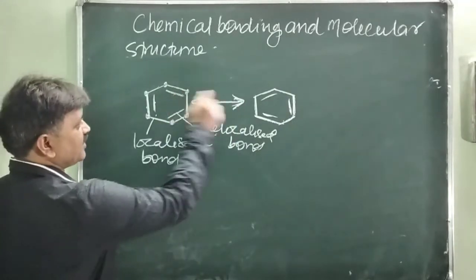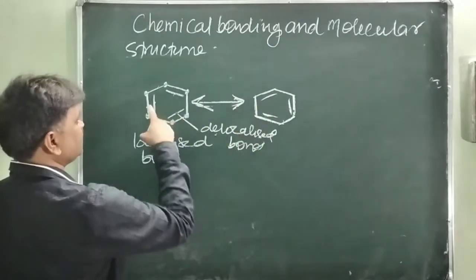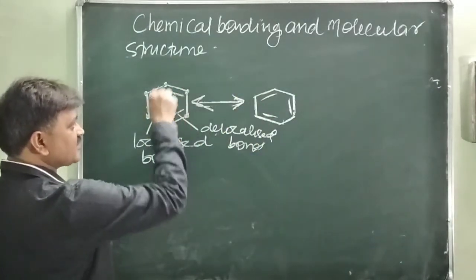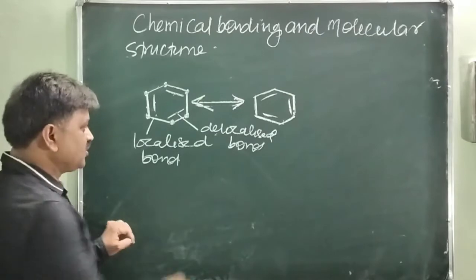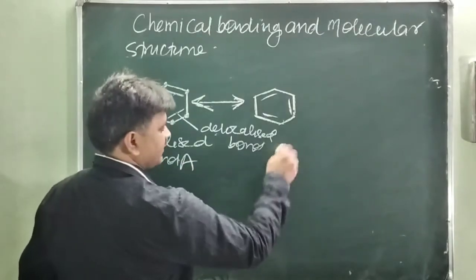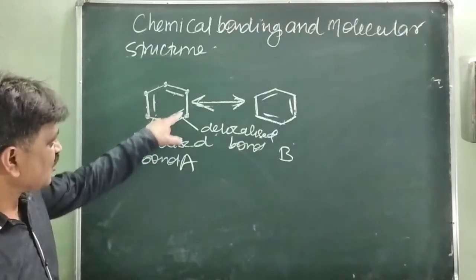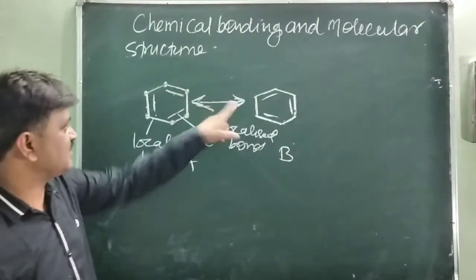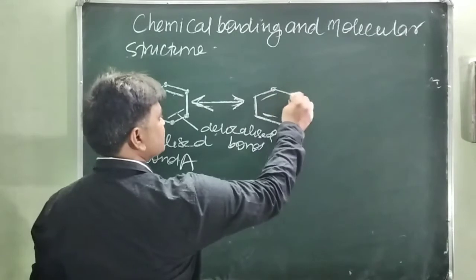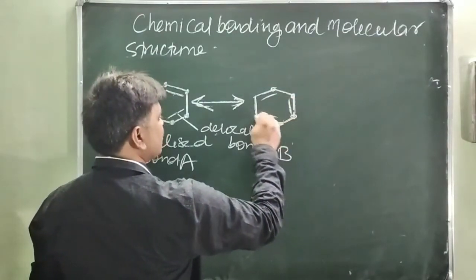This bond is now here, this bond is now here, this bond is now here. So complete rotation takes place. How does structure A convert into structure B? Only the electronic structure is changing, the molecular structure remains the same. All the carbon atoms are present at the same place. Only the electronic structure changes.